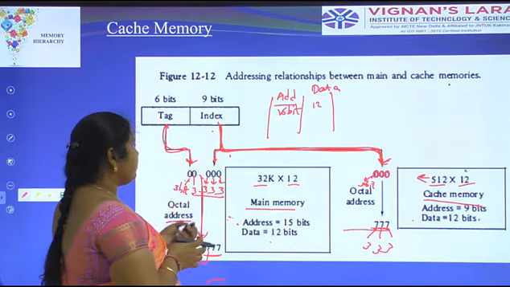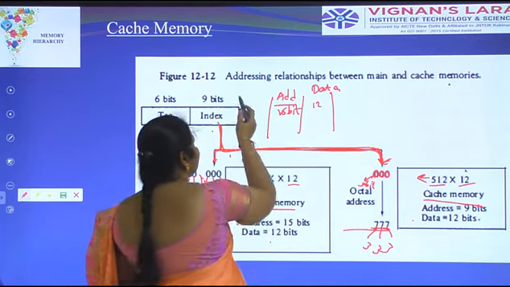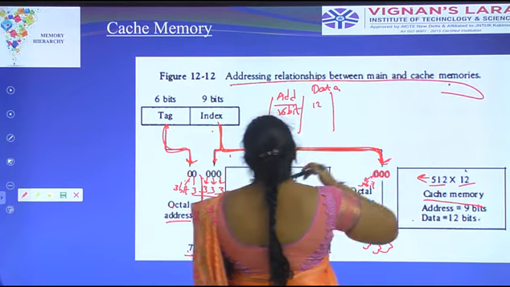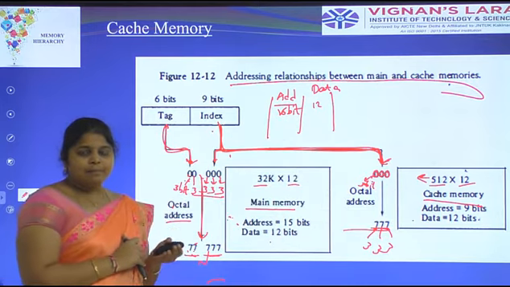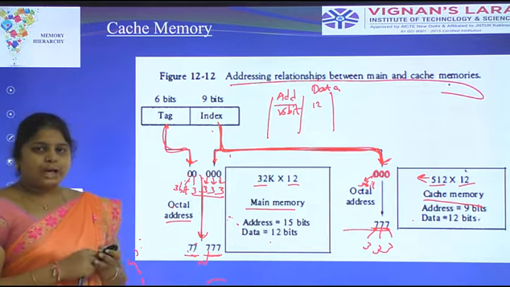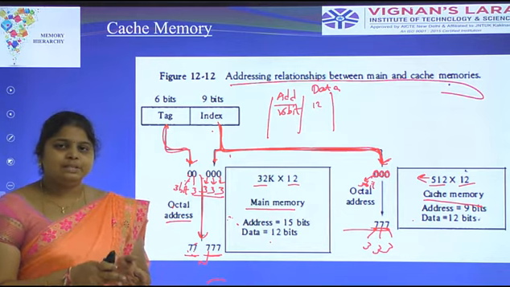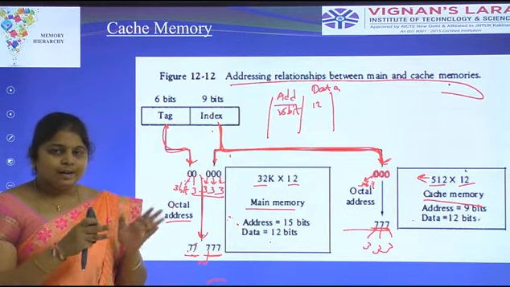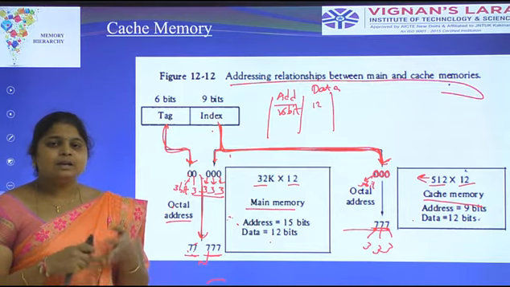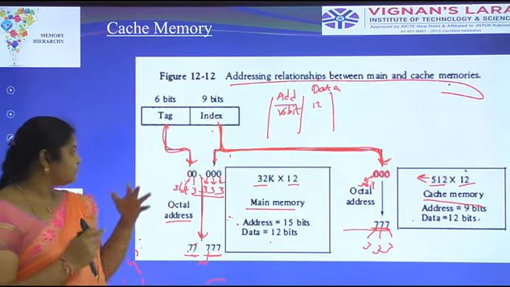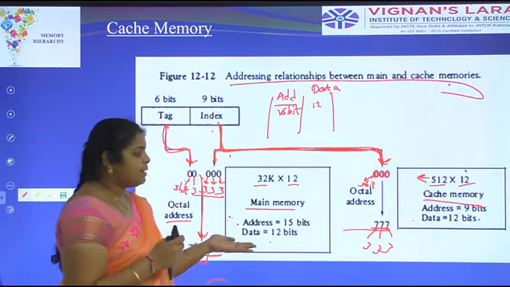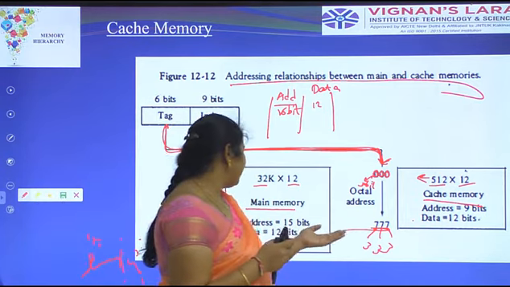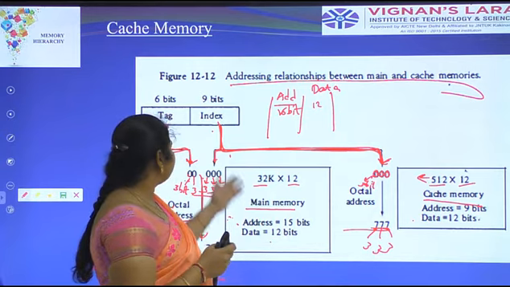This is about the addressing relationship between the cache and main memory. This is direct mapping. The 15 bits are divided into two parts: 9 bits is the index field and 6 bits is the tag field. Here we have to take the octal address. This is the main memory and this is the cache memory. Here the address is 15 bits in total.